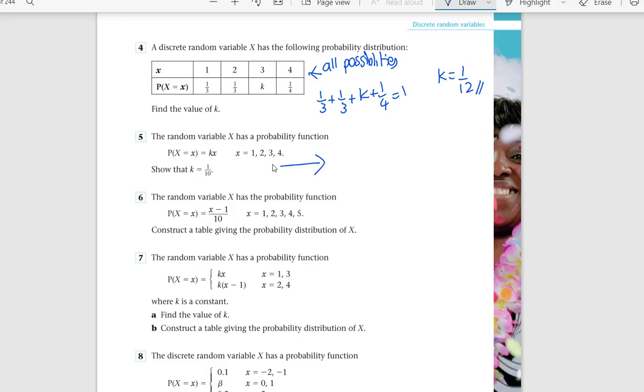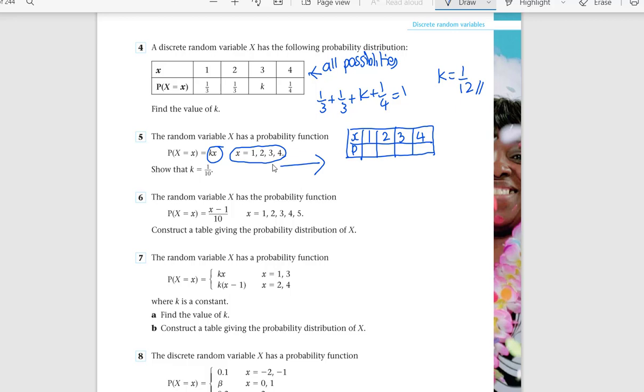This one also is given as a probability function. It says when x is 1, 2, 3, 4, the probability is k times x. Show that k is 1 over 10. What this means is, if you draw a probability distribution like this, if this is x, these are the probability values. So 1, 2, 3, 4 are the possibilities. So those are the only possibilities, because those are the only values of x that are given here.